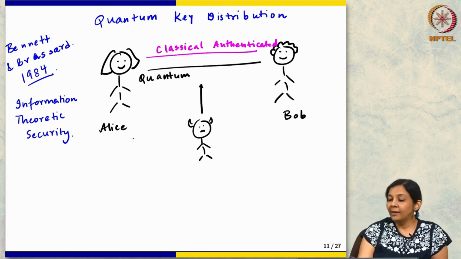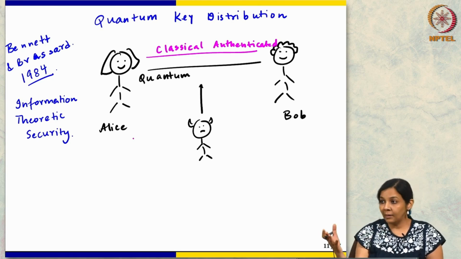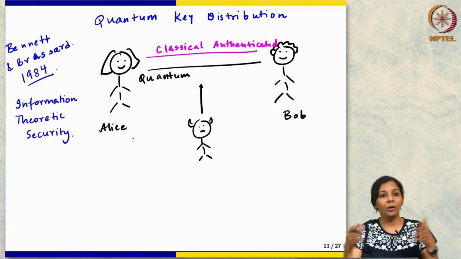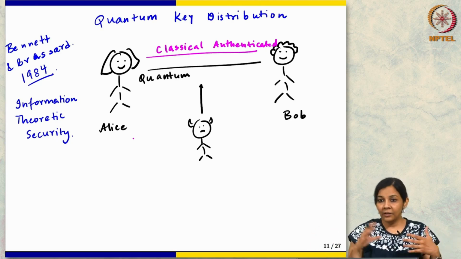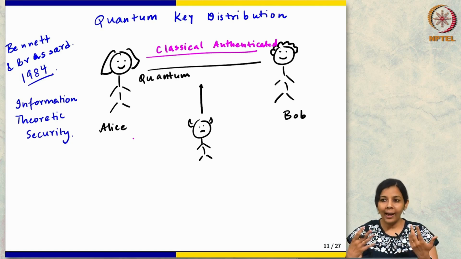We would like Alice and Bob to agree upon some random string. What is the output of the protocol? A long random string which both of them agree upon and Eve has zero idea about. That is information theoretic security. So what are ideas that you could think about?